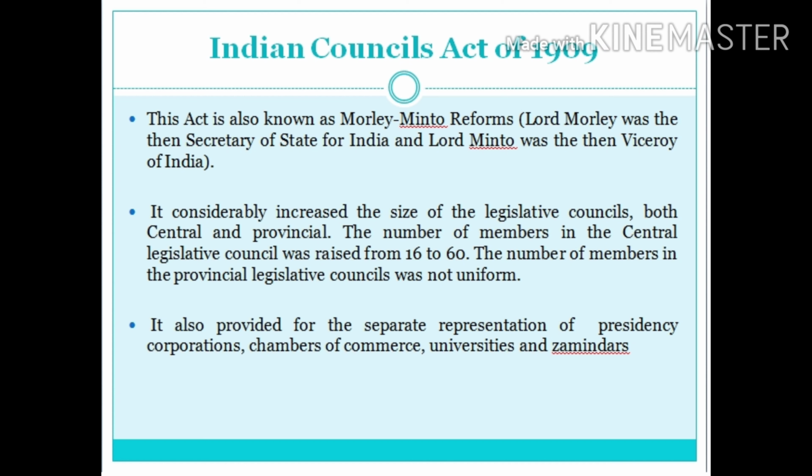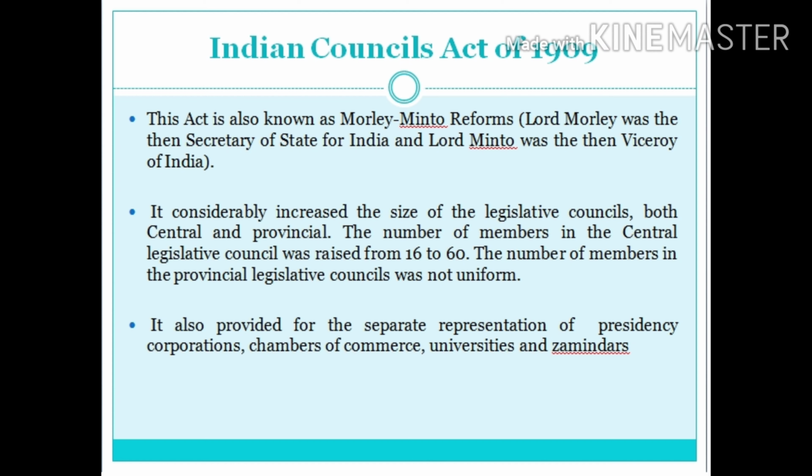Simon Commission. In November 1927, the British government announced the appointment of a 7-member statutory commission under the chairmanship of Sir John Simon to report on the condition of India under its new constitution. All the members of the commission were British, hence all the parties boycotted the commission.